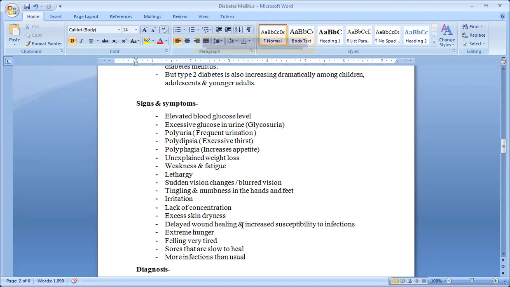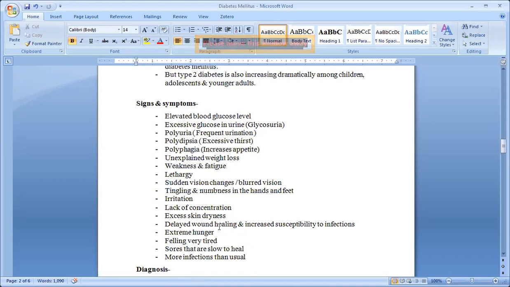Delayed wound healing. In your neighborhood, in your home, these patients are available, isn't it? Diabetes, hypertension. So observe them, so that you need not memorize these signs and symptoms. Don't learn these by heart. Just observe, feel, and write.